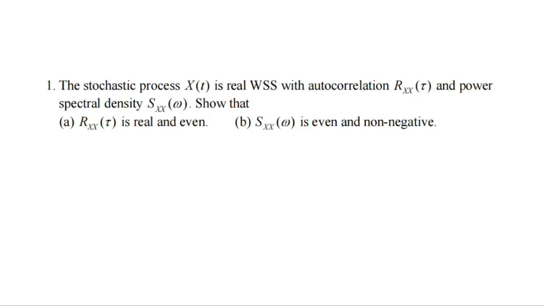Problem 1. The stochastic process x(t) is a real wide-sense stationary process with autocorrelation Rxx(τ) and power spectral density Sxx(ω). Show that, Question A: Rxx(τ) is real and even. Question B: Sxx(ω) is even and non-negative.